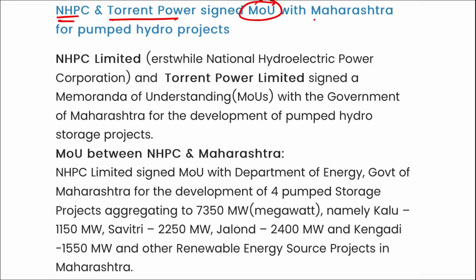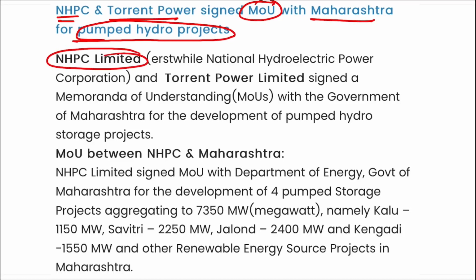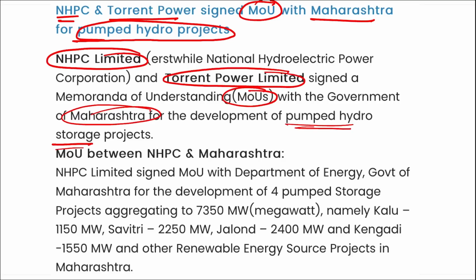They signed an MOU with Maharashtra government for pumped hydro projects. I repeat, NHPC Limited and Torrent Power Limited, they signed an MOU with the government of Maharashtra for the development of pumped hydro storage projects. Correct? Torrent Power signed this MOU with Maharashtra for 3 pumped storage hydro schemes that will be generating 5,700 megawatt capacity in Maharashtra with an investment of 27,000 crore rupees. This project will be executed over a period of next 5 years.